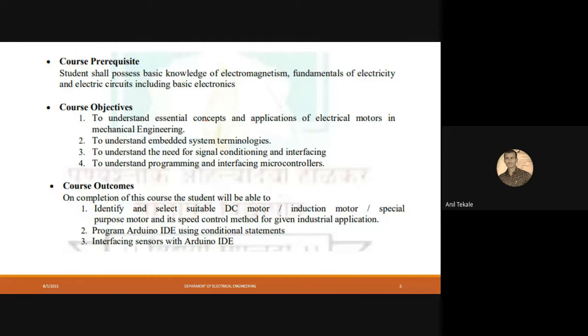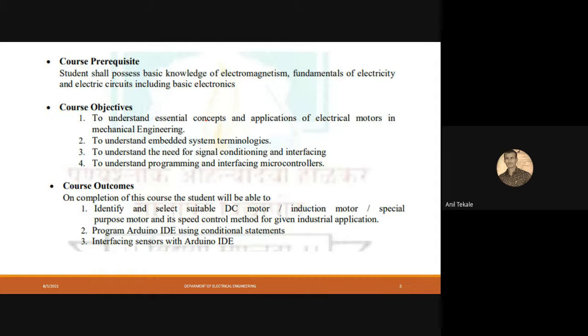Once you complete your graduation and go to industries, you have to work in an industry where there are machineries. In case of shifting, the conveyor belt, lifting, pressuring, at all these places you can see electrical motors.